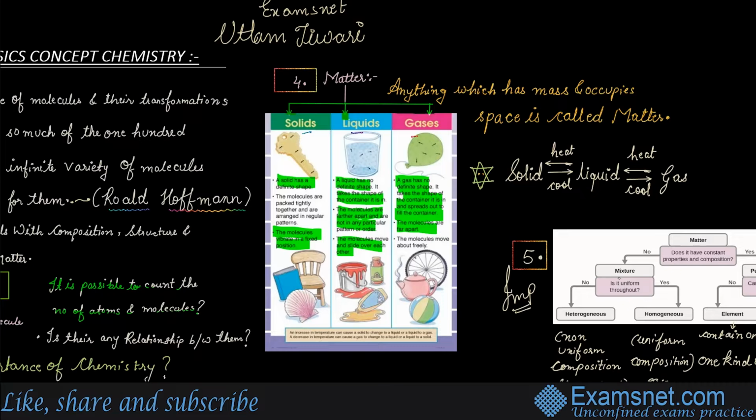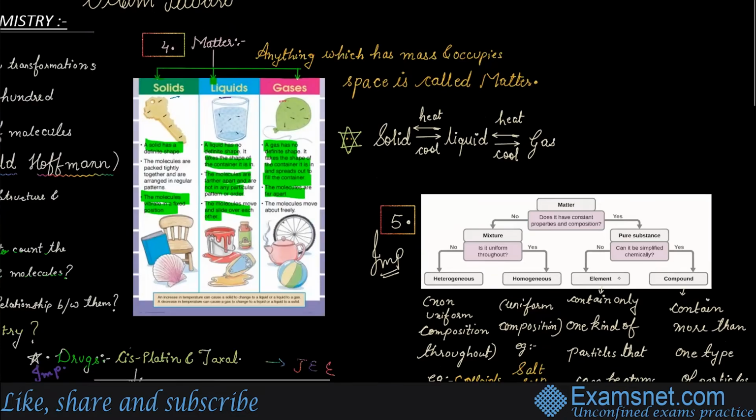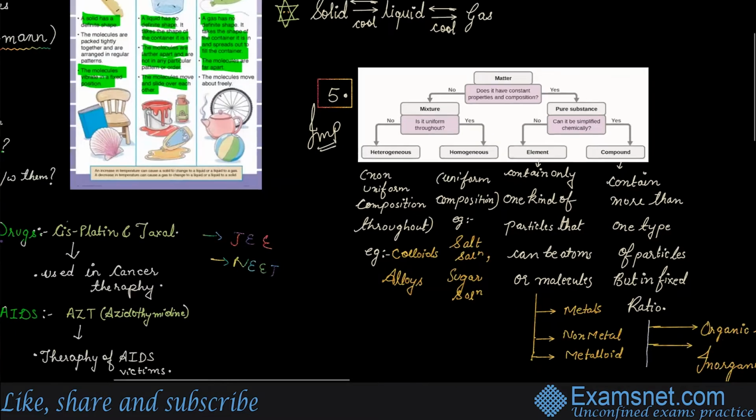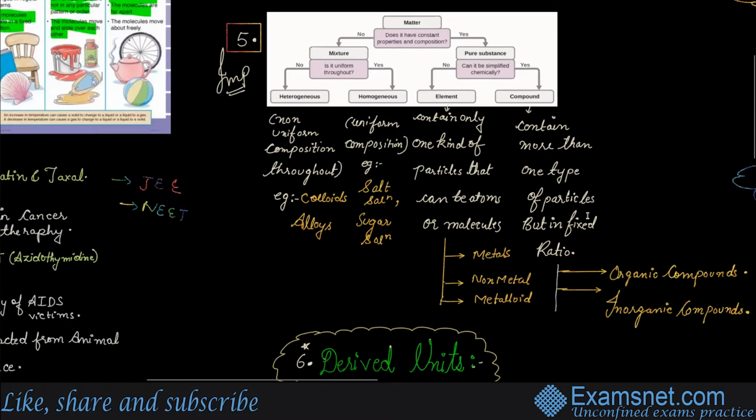This is something very basic. So you already know, right? Solid can be converted into liquid, and liquid can be converted into gas. Take the example of ice. If you melt that, it would become water, and if you heat that, it would be transformed by evaporation. So solid to liquid, and then liquid to gas is the process for the same, right? Now the point, again important, is the chart of class 9th, which is also given in the NCERT.